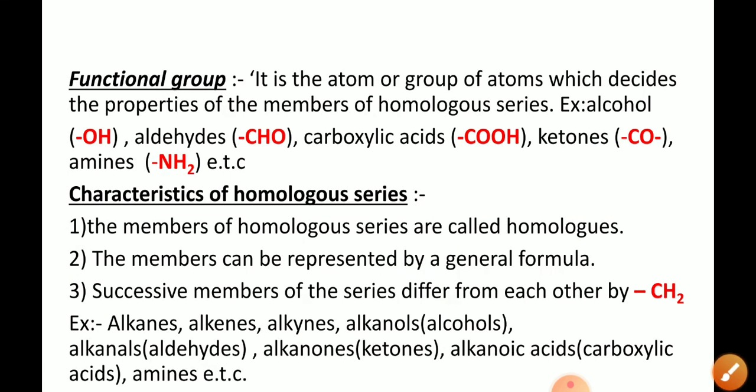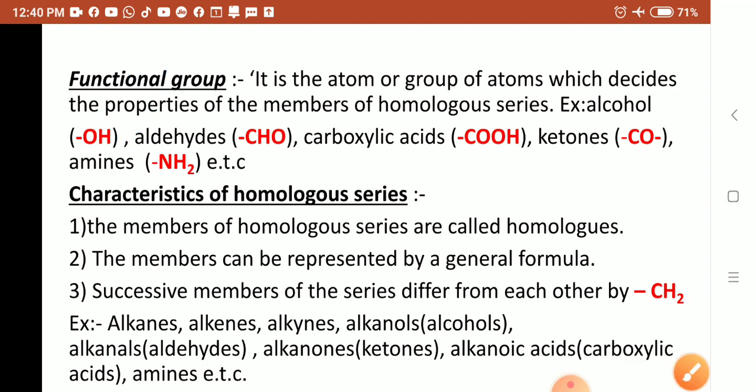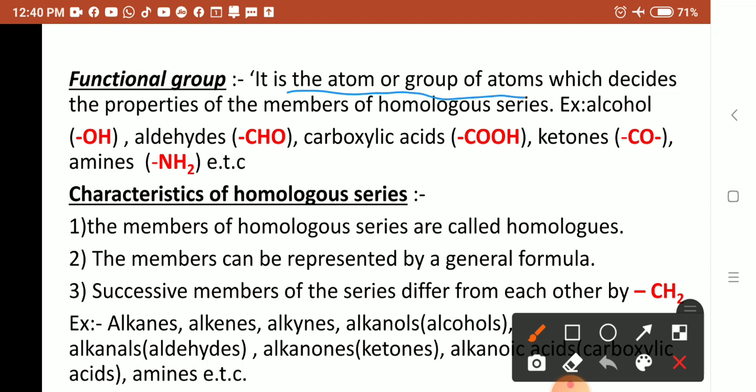Now, what is a functional group? This will be asked for 1 mark, and giving an example will be asked for 2 marks. So write everything down in your notes. A functional group is the atom or group of atoms which decides the properties of the members of a homologous series. All members of one particular homologous series have the same properties because they contain the same functional group.